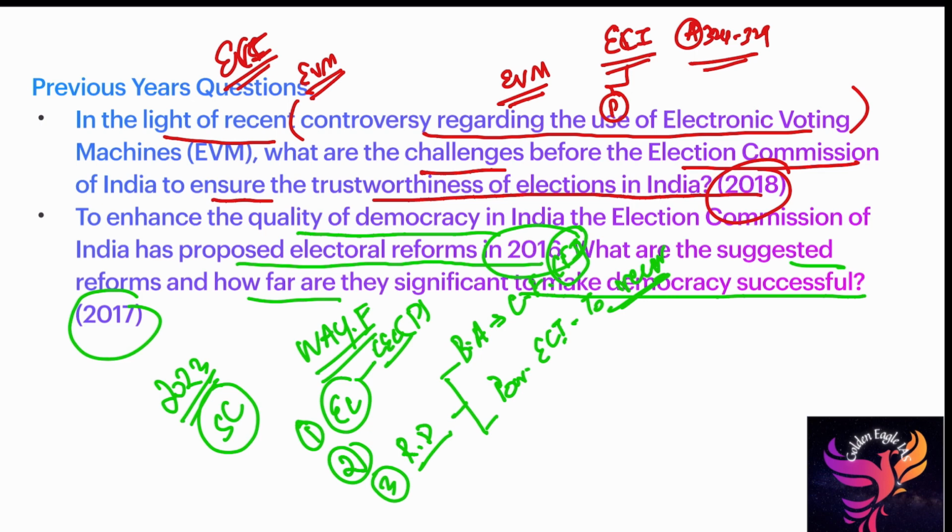One more thing I already told you while teaching the model code of conduct. The model code of conduct has no legal backing, so we can say we have to provide legal backing to the model code of conduct of the Election Commission of India. These are all the things you have to give as way forward, suppose this question came in mains 2023.